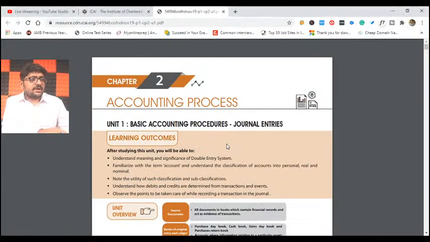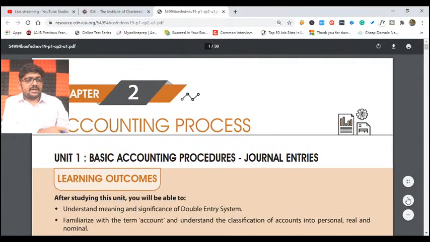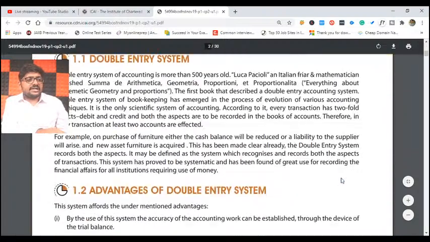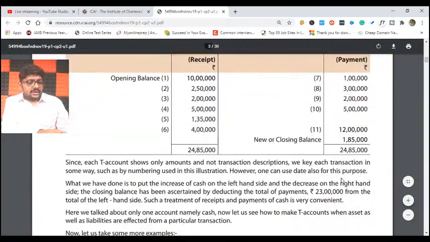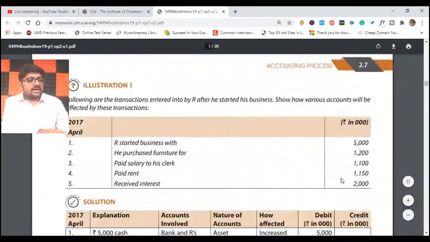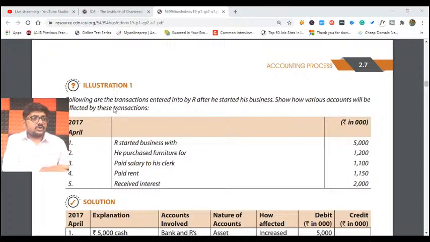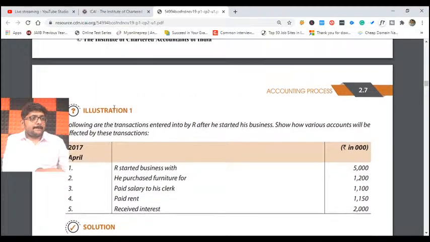As per our discussion today, we are going to discuss our textbook based questions. As per our textbook based questions, ICAI textbooks, chapter number 2. Please open chapter number 2, my dear friends, in your textbooks, where we will be jumping into our illustrations, and come to page number 2.7. All of you, please open page number 2.7 in your textbook, please.